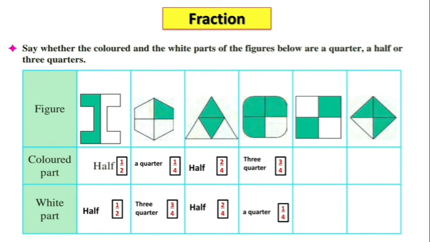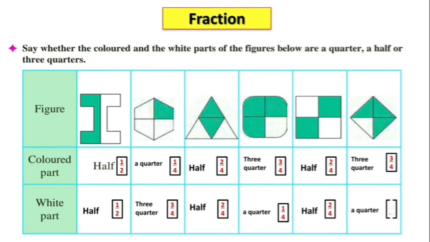Now let's observe the next figure. Over here 4 parts are given and 2 parts are colored. So colored part is half, meaning 2/4, and white part is half, meaning 2/4. Now in this figure, colored part is 3/4 and white part is a quarter, meaning 1/4.